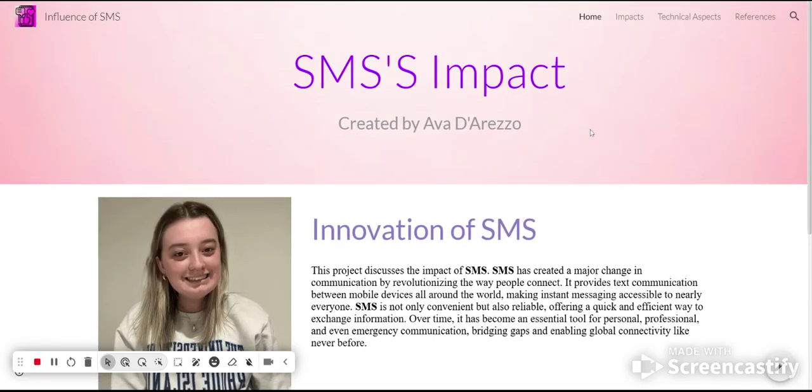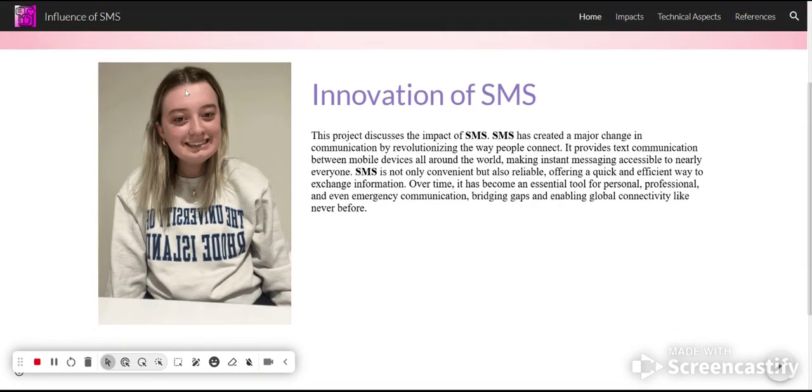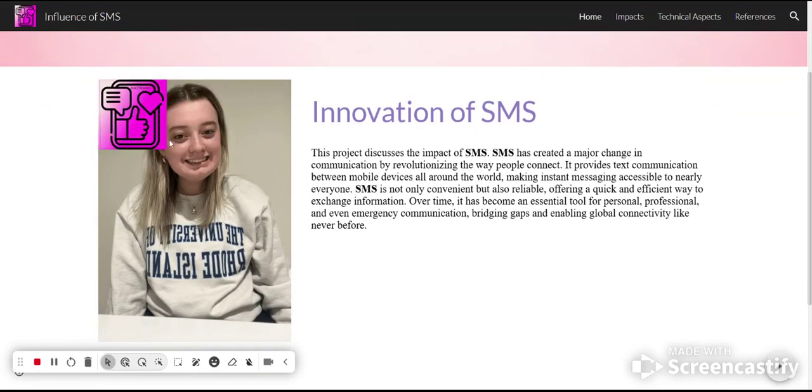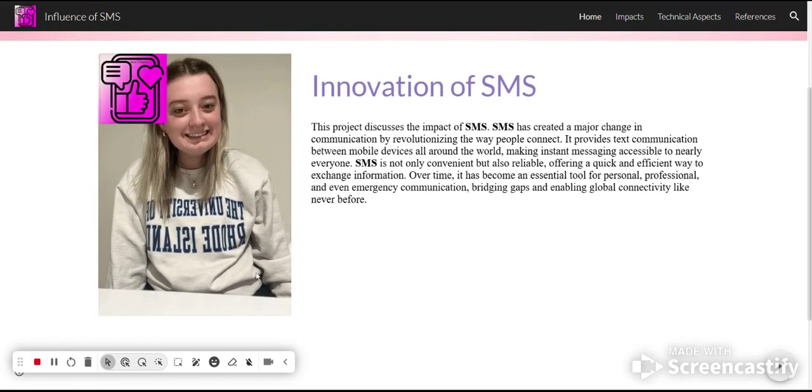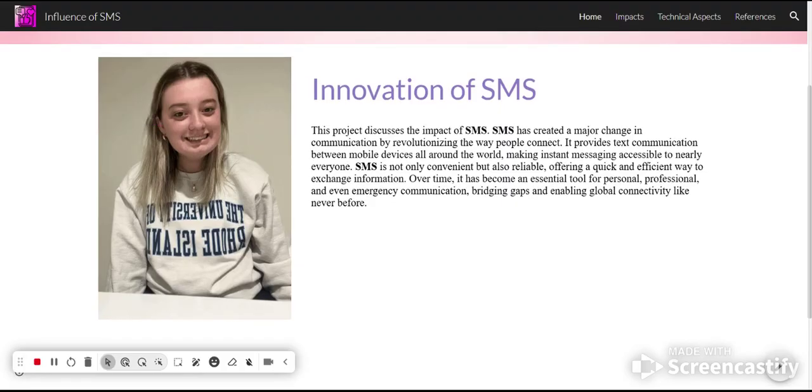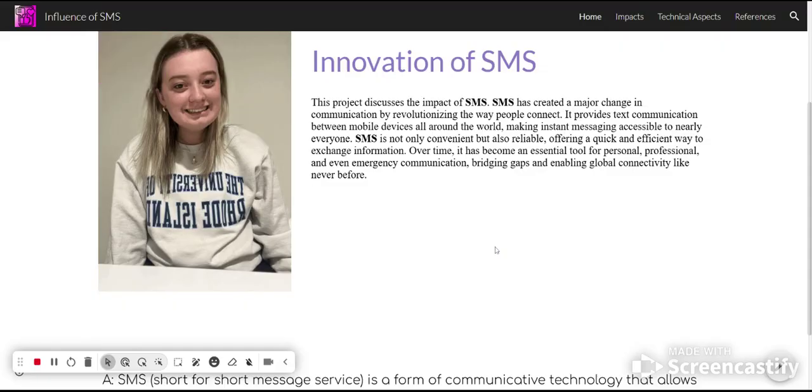So this is a banner we created, and then this is the animated GIF that I created using Pixlr. We created this logo in the early weeks using Pixlr in class, and that's just a picture of me, and I made my GIF so I would have a picture of me with my logo and then another SMS type photo. So then I just have a brief description of what SMS is and what my project is about.